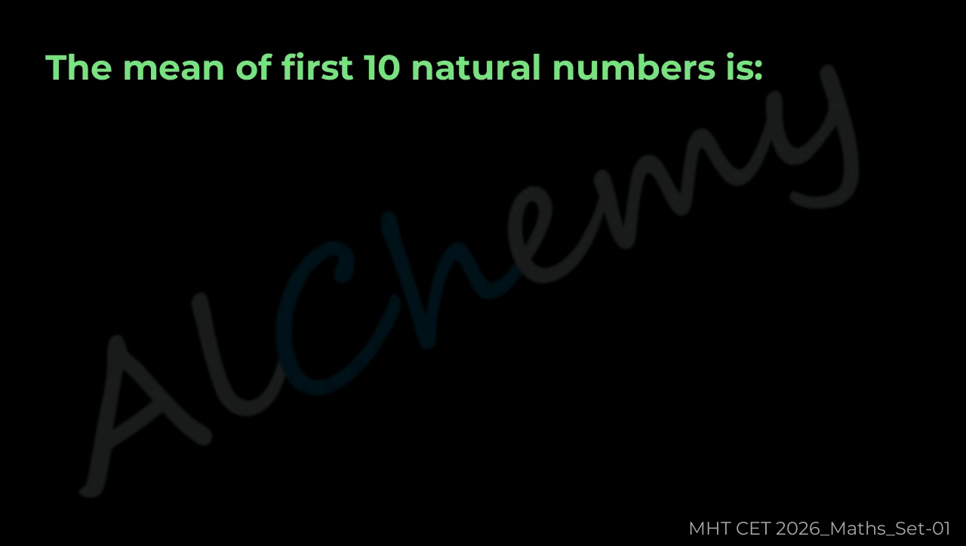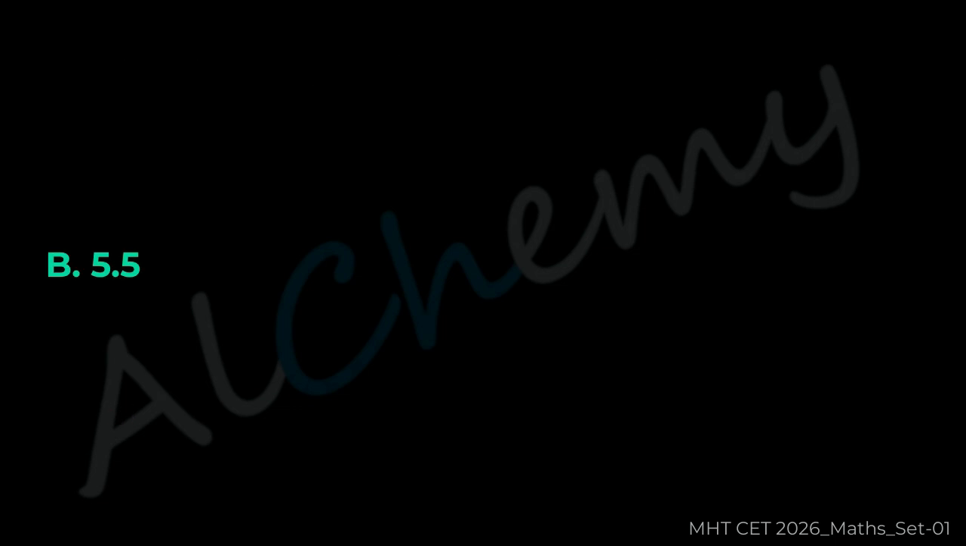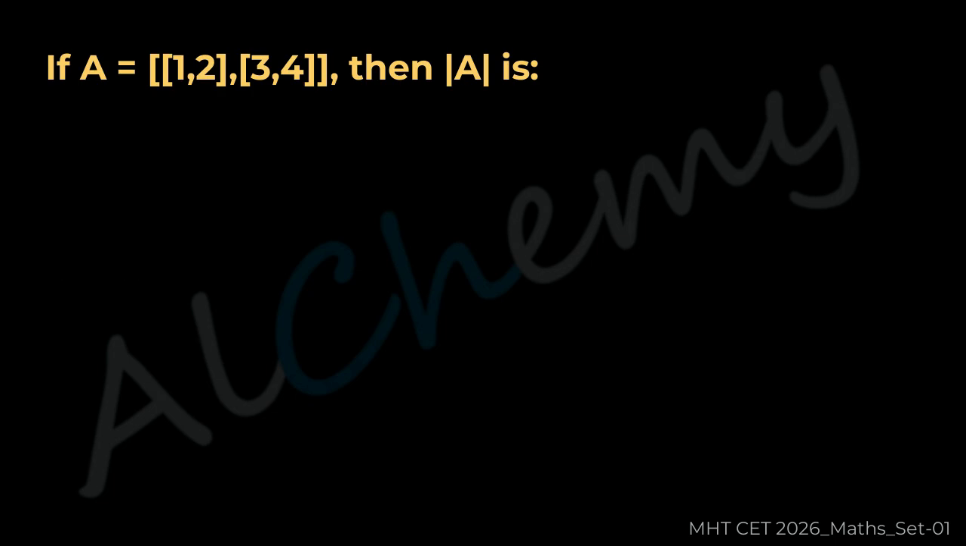7. Question 17. The mean of first 10 natural numbers is A 5, B 5.5, C 6, D 4.5. The correct answer is B 5.5.